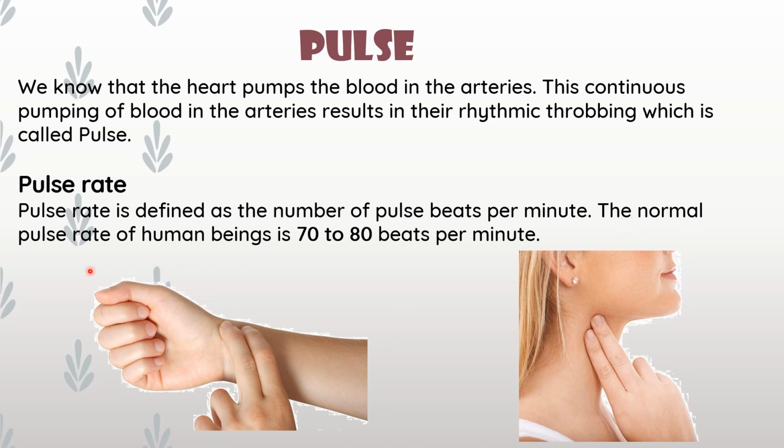The normal pulse rate of human beings is 70 to 80 beats per minute. That is for an adult person. For children it may vary, but take your pulse rate by keeping your finger on your neck or on your wrist. So these are the things we studied today.